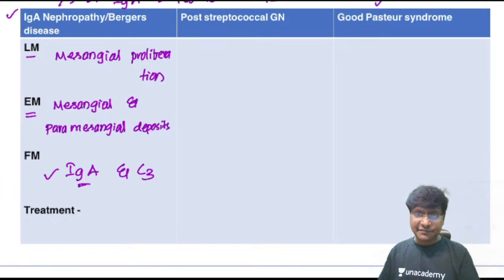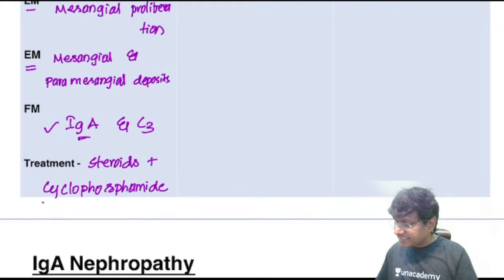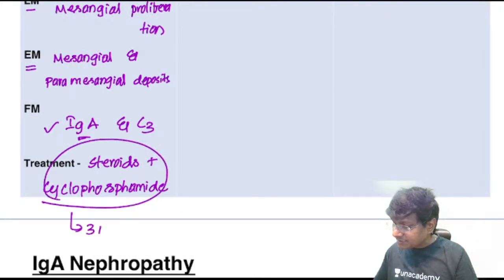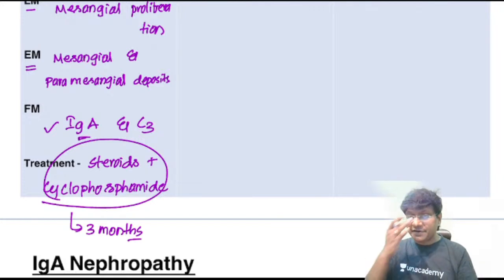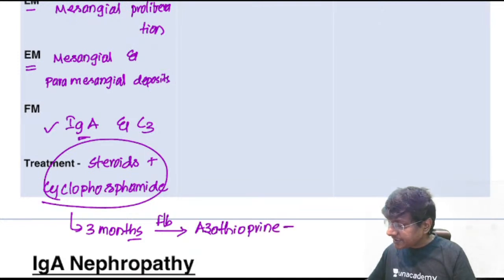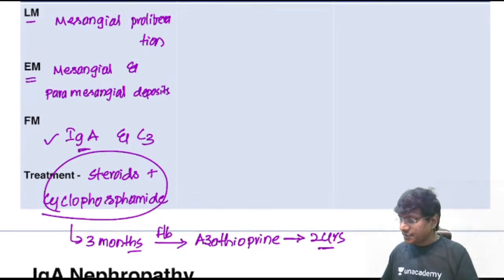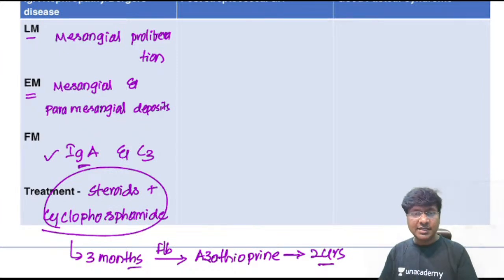Then how do you treat this IgA nephropathy? You should give a combination of steroids, and not just steroids alone. Along with steroids, you should also give cyclophosphamide. This combination you have to give for nearly 3 months, followed by azathioprine, which should be given for a minimum of 2 years. Okay, so this is about IgA nephropathy or Berger's disease.